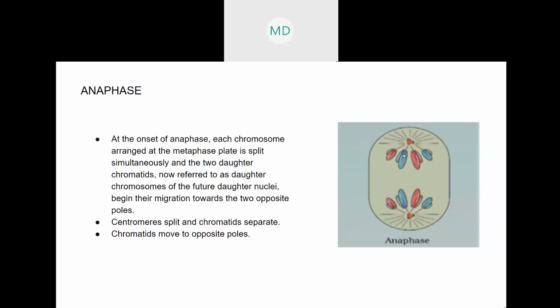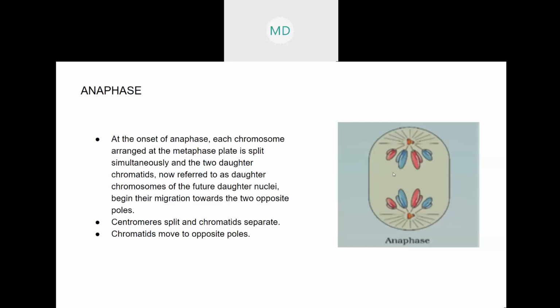They will split this chromosome. This and this were joined earlier. Now when the spindle fibers shorten, they will split in the middle, and start moving towards opposite poles. In anaphase, the most important thing is that the sister chromatids will split and separate. The kinetochore, where they were attached, is known as the centromere. So they will split, and the sister chromatids will separate and start moving towards opposite poles.